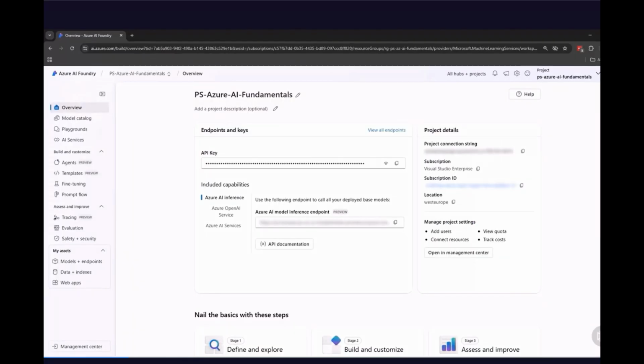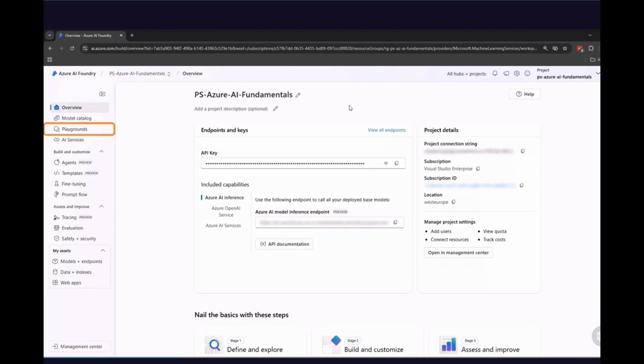Here is my existing project that I created for this course. And as we can see, I can directly access it through Azure AI Foundry portal. On the left side, I have access to different kinds of functionalities and Azure AI services which I can use for this specific project. In this demo, we are going to see how to build simple generative AI application and how to connect to existing Azure AI search service that we created in a previous module so we can retrieve information from the documents using the chat window. So let's see how to do it.